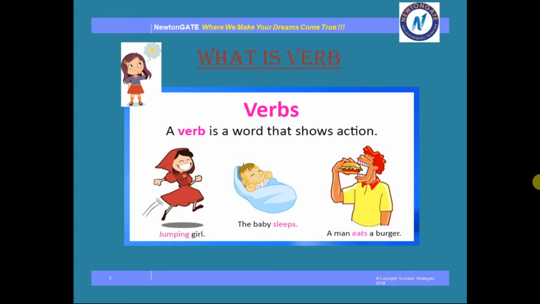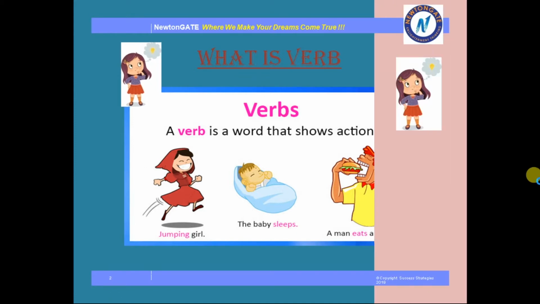See, here it is written: jumping girl, the baby sleeps, a man eats a burger. It's all showing the actions. We can say it is a doing word also. We can call a word a doing word. What is the girl doing? She is jumping. What is the baby doing? She is sleeping. What is the man doing? He is eating. Just like that.